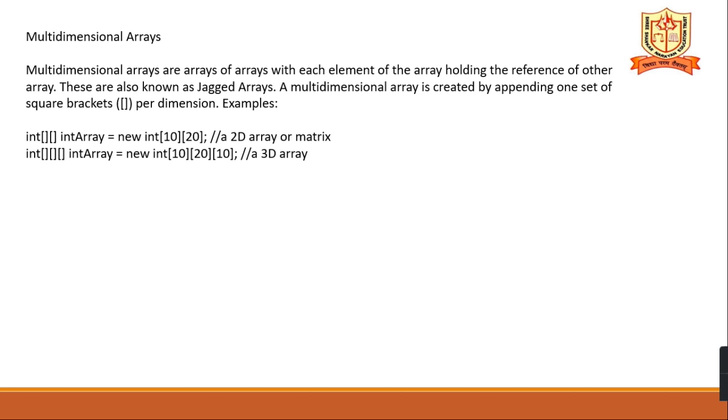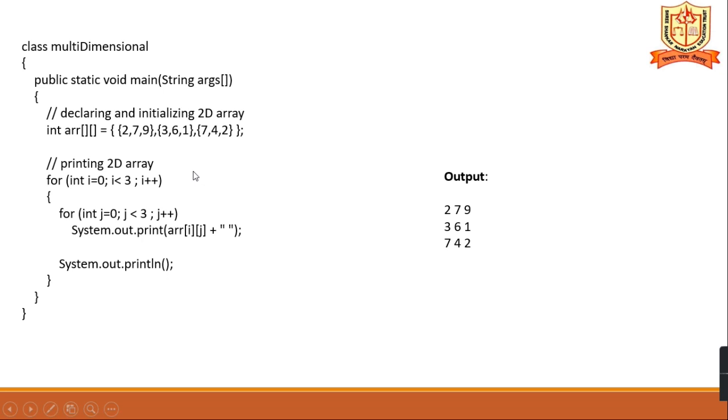If it is single dimension, there will be one pair of square brackets. If it is 2 dimensional, there will be 2 pairs of square brackets. So this is called a 2-dimensional array. Creating, appending one set of square brackets per dimension. By seeing this declaration only you will come to know this is an array of a 2-dimensional matrix, and this is an array of a 3-dimensional matrix, 3D. So x and y, int of 10, 20, array of matrix. This is what a multidimensional array is.